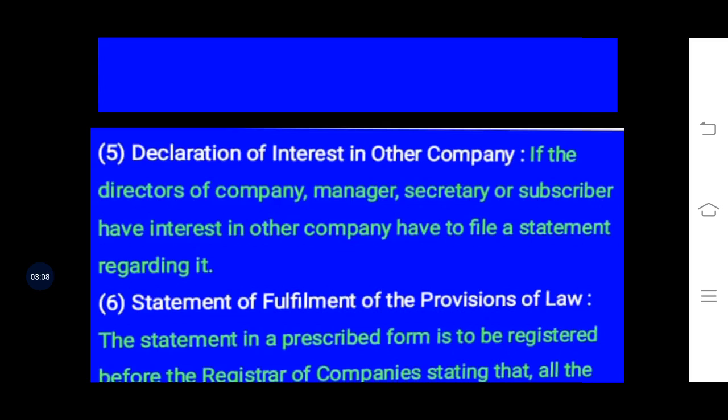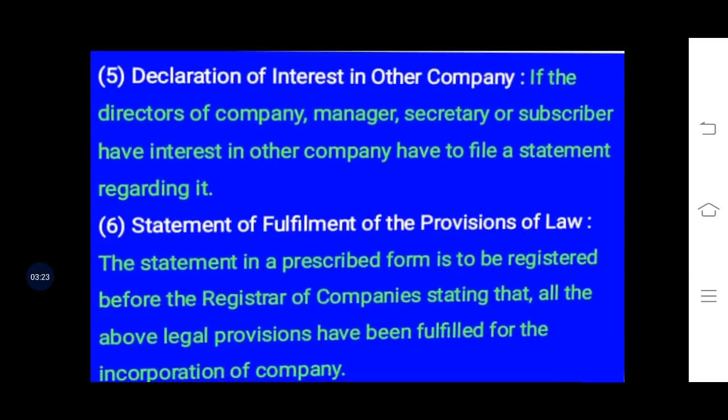That means if they have any interest in any company other than the company in which they are working, they will have to mention that in the declaration of interest in other company, that particular clause of the Memorandum of Association.